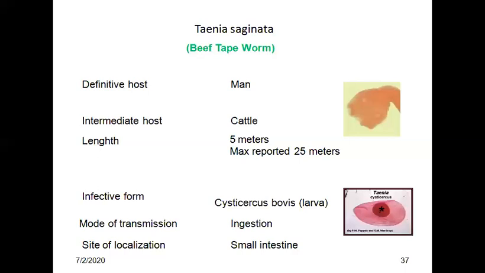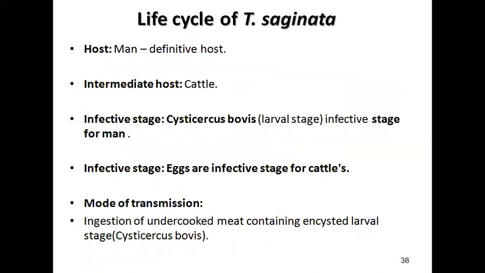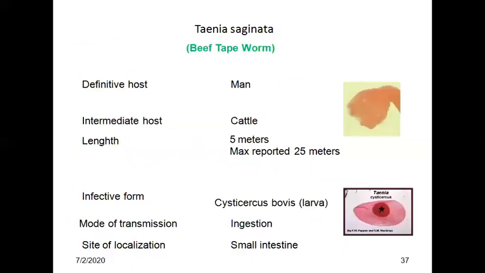Taenia eggs are round, 30 to 40 micrometer in size, covered by two layers: an outer eggshell capsule filled with yolk material, thin so it might be lost, and an inner embryophore, brown, thick-walled and radially striated, surrounding the embryo. The embryo or oncosphere contains three pairs of hooklets. Taenia saginata and solium eggs are indistinguishable from each other, except that they are infective to cattle and pigs respectively. So this is a differentiation.